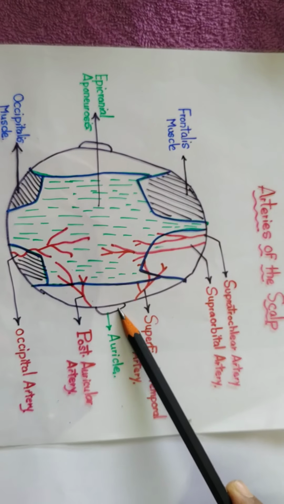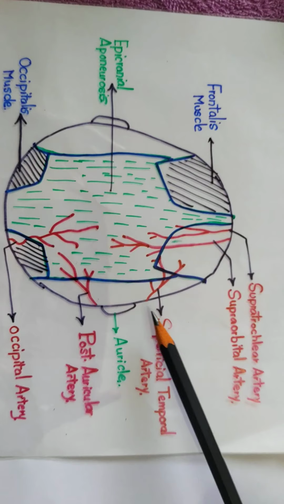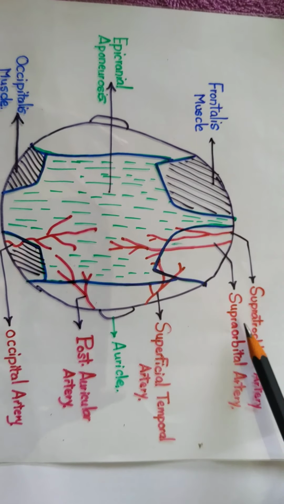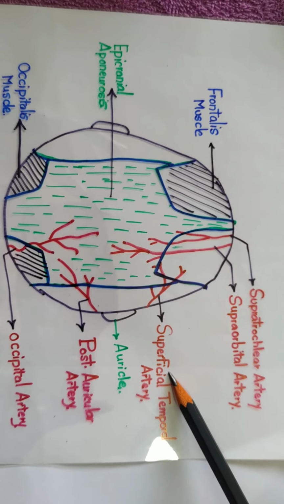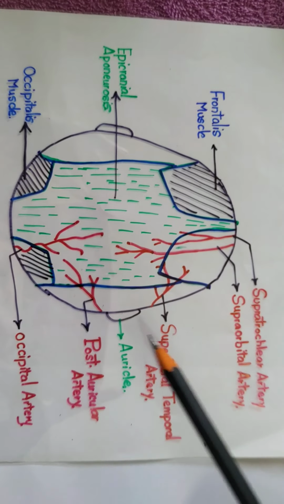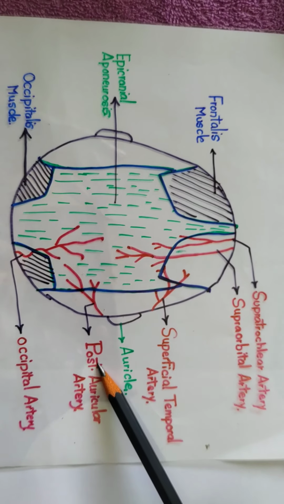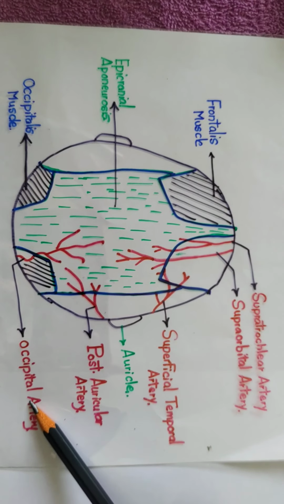In the diagram you can see this is the auricle. In front of the auricle we see the supratrochlear artery, supraorbital artery, and superficial temporal artery. Behind the auricle we see two more arteries, the posterior auricular artery and occipital artery.